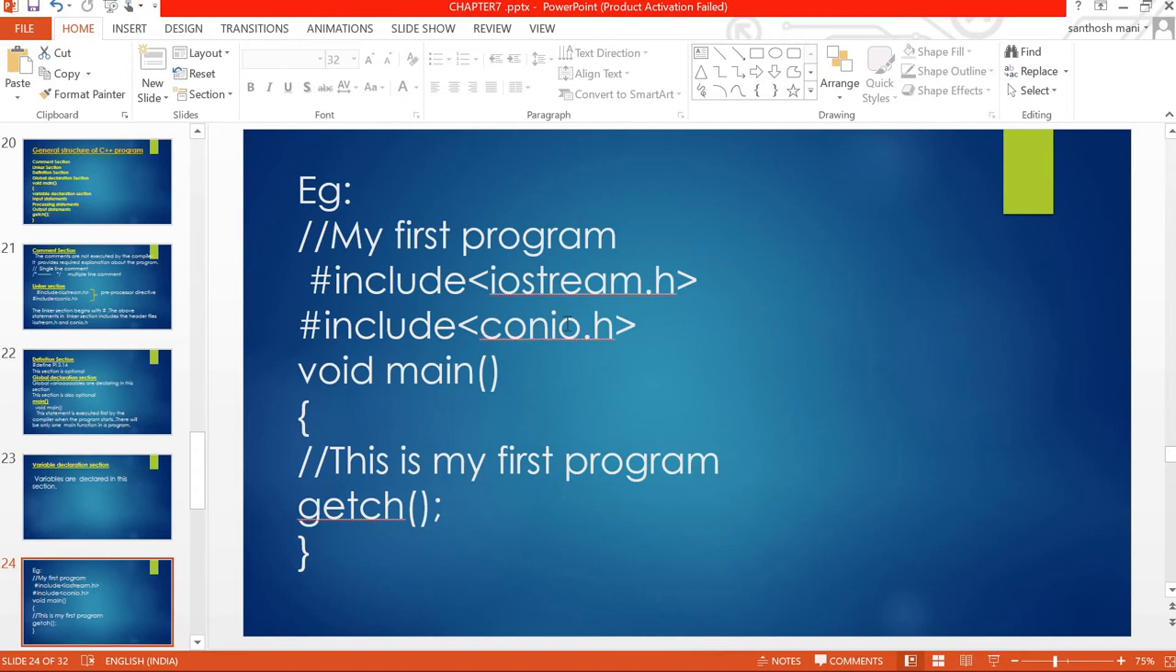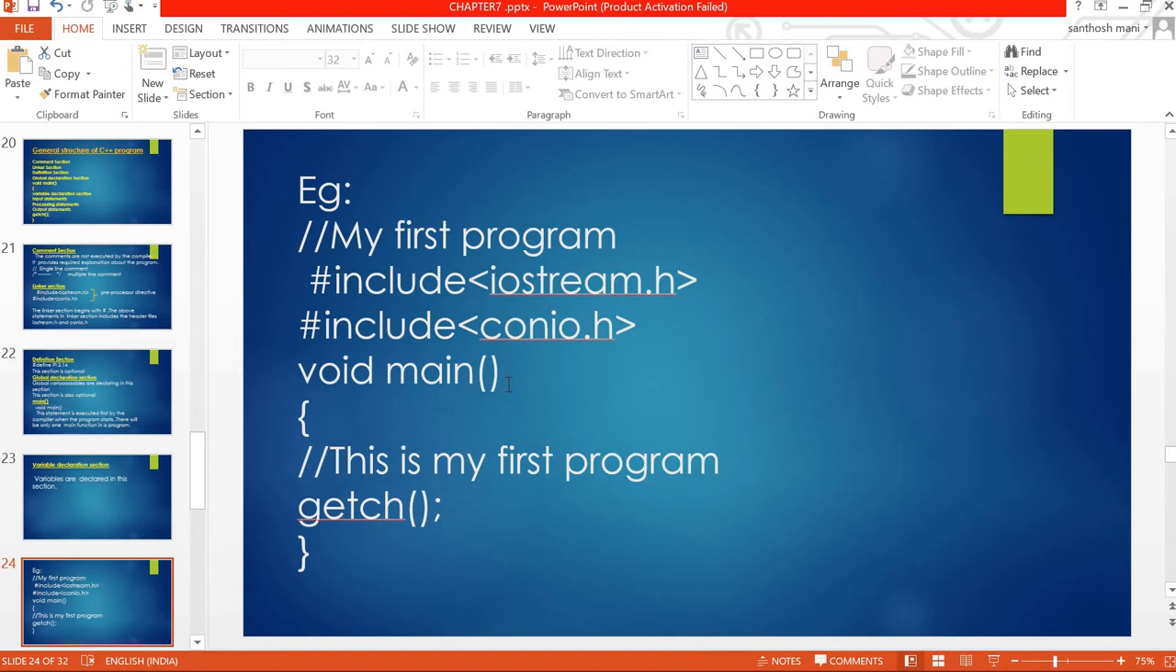After that, here in this program definition section and global declaration section is not there because those two sections are optional. Here we are not using that section. After in this program we are using comment, then linker section, after that void main, then one opening bracket, then again we are writing one comment. This is my first program. Then after that one get statement. After the get there should be one semicolon.